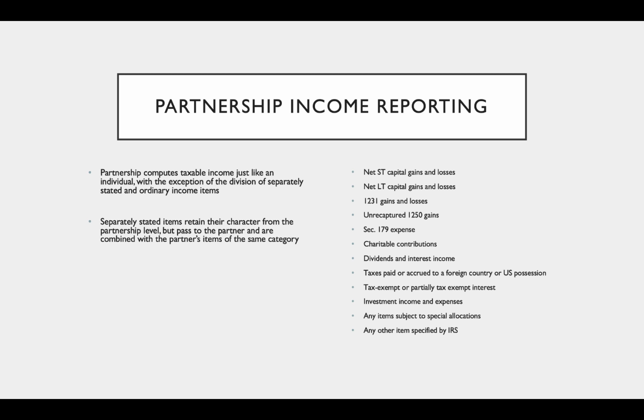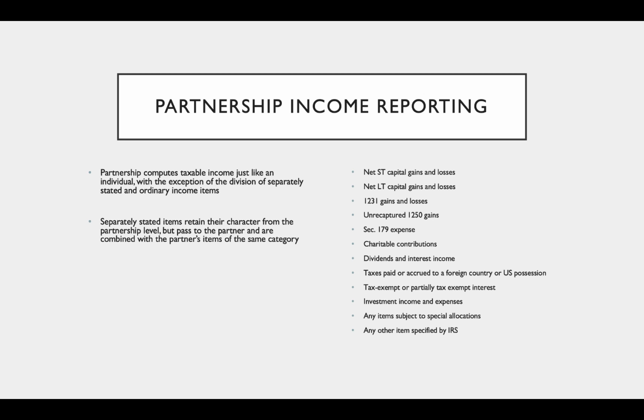The ordinary income items are items that have no separate limitations, exclusions, or phase outs. And then the separately stated items are going to retain their character from the partnership level, but pass to the partner as separately stated items because they have separate phase outs or limitations. The items that are separately stated, I have listed on the right of your screen right now.